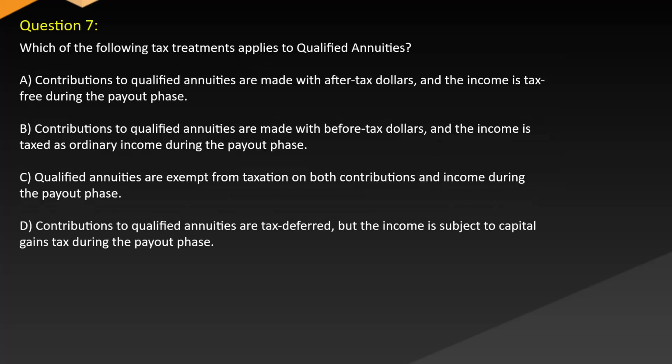Question 7. Which of the following tax treatments applies to qualified annuities? A. Contributions to qualified annuities are made with after-tax dollars, and the income is tax-free during the payout phase. B. Contributions to qualified annuities are made with before-tax dollars, and the income is taxed as ordinary income during the payout phase. C. Qualified annuities are exempt from taxation on both contributions and income during the payout phase. D. Contributions to qualified annuities are tax-deferred, but the income is subject to capital gains tax during the payout phase.